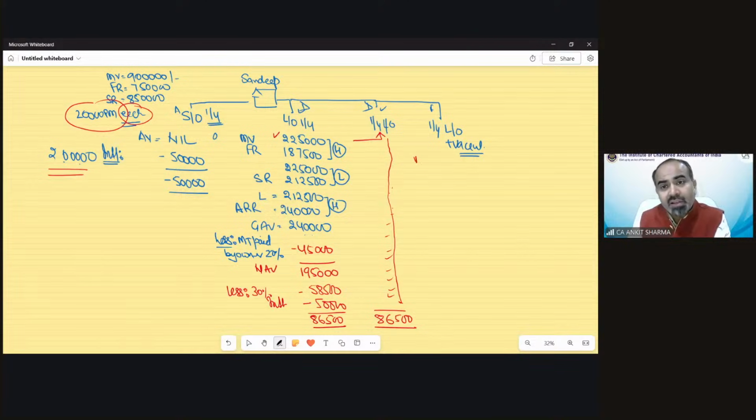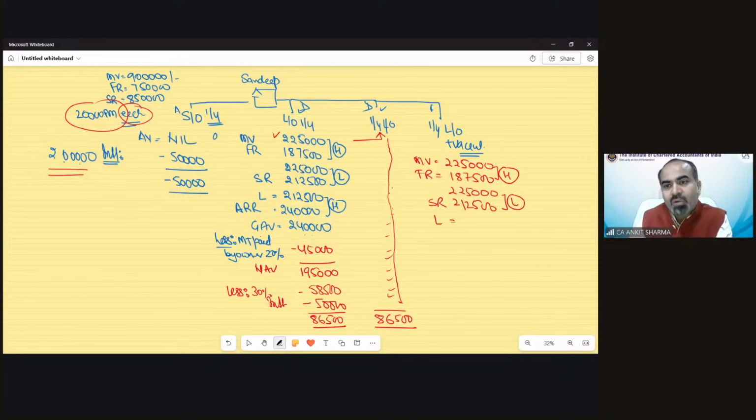In the third case, the municipal value would remain the same, 2,25,000. The fair rent would remain the same, 1,87,500. This step would remain same, higher. Standard rent would be exactly same, 2,12,500. This would be lower.